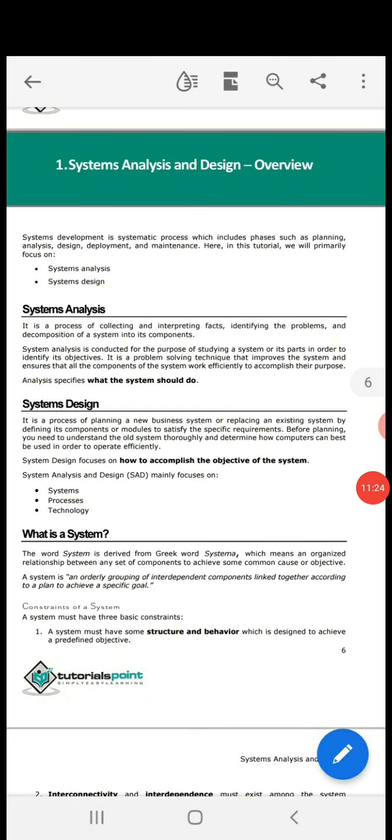So we have learned about the system and the various phases of the system, the nature of the system, the elements of the system, and the categories of the system. The next chapter will start in the next video.